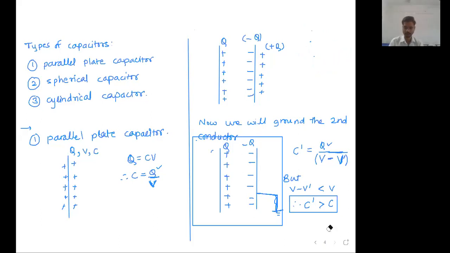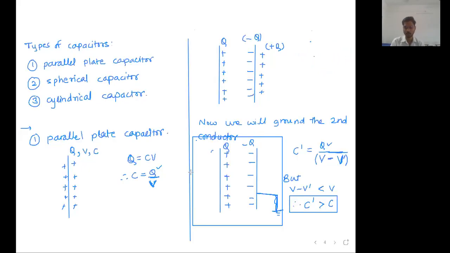Chalo, next. Now let us draw the spherical capacitor. It's a very simple capacitor. Let us try to draw the spherical capacitor. I am not saying spherical conductor, I am saying spherical capacitor. If you have a capacitor, you have 2 conductors. Always remember, if they say capacitor, you have 2 conductors.